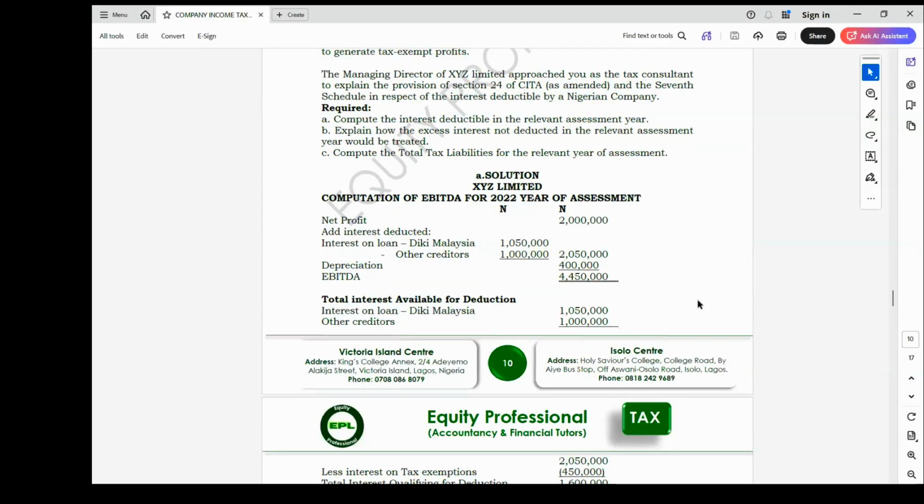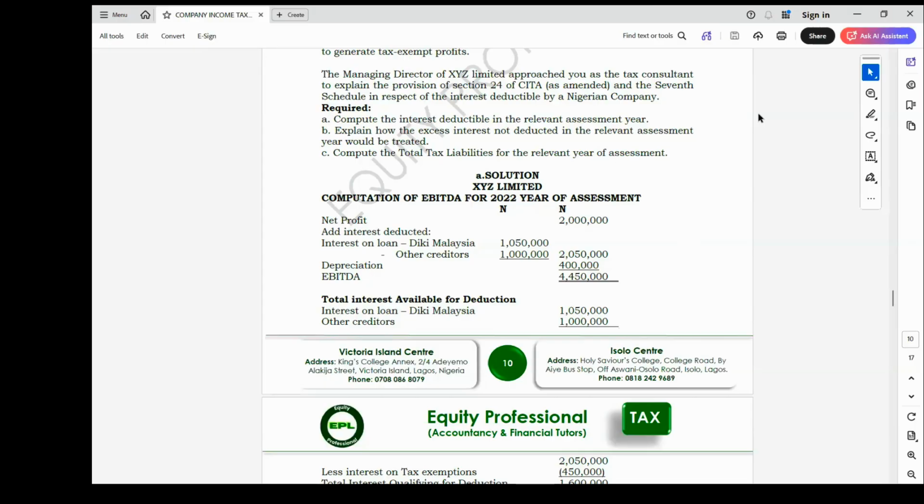Sir, is it possible in any question that the total interest will be less than the 30% of EBITDA?